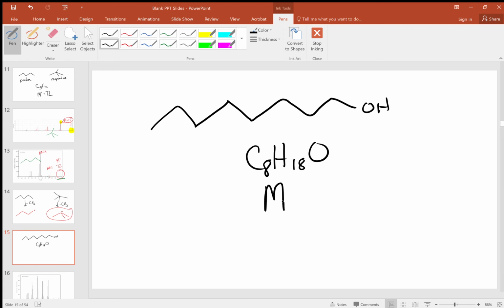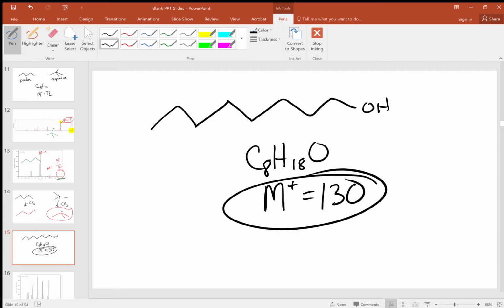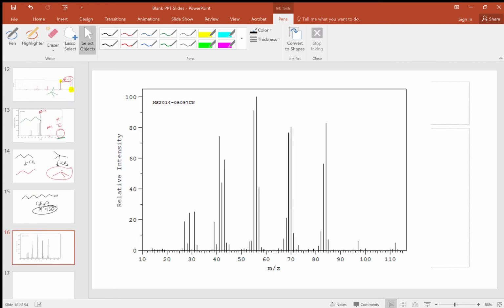The M+ here is equal to 130. What happens on the actual spectrum? Well, you can see the spectrum actually stops at 115. If it kept going out here at 130, we would see nothing.